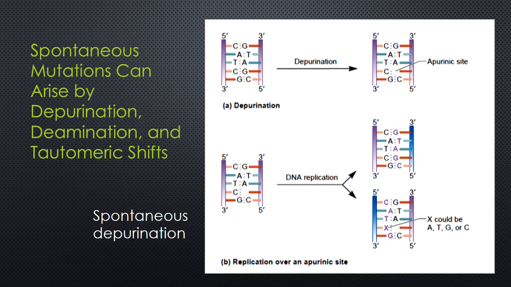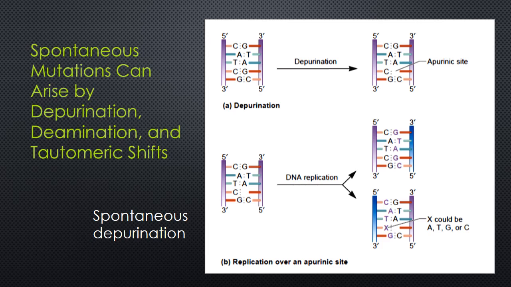The covalent bond between deoxyribose and a purine base is somewhat unstable and occasionally undergoes a spontaneous reaction with water that releases the base from the sugar, thereby creating an apurinic site. As shown here, this A1,